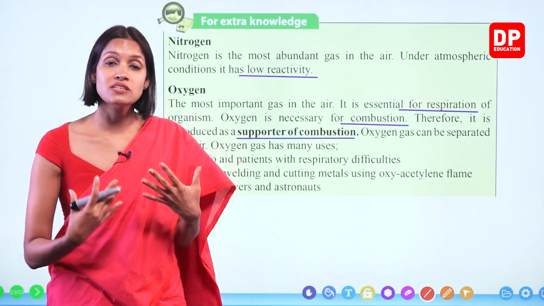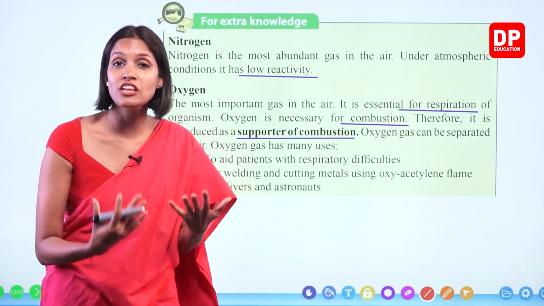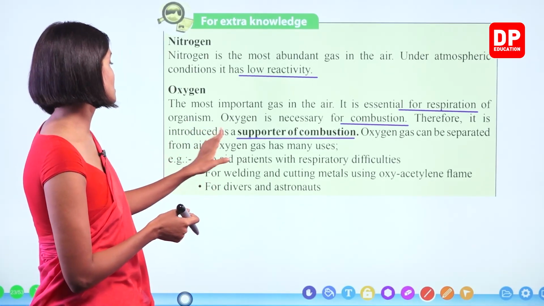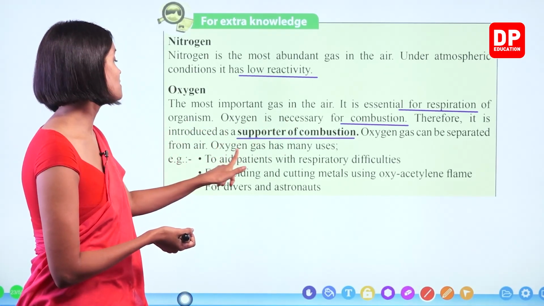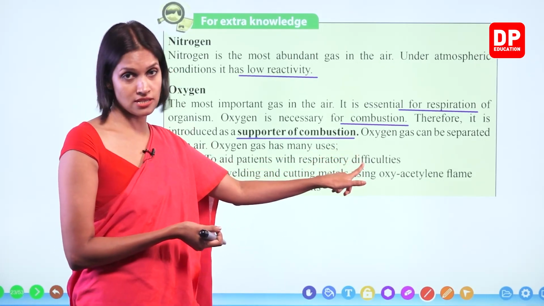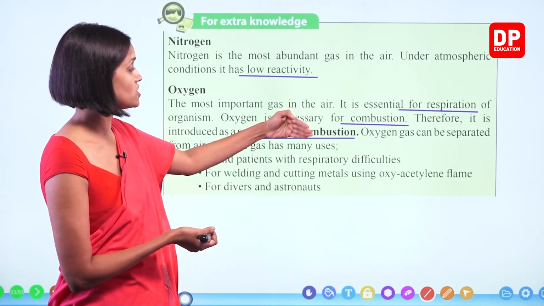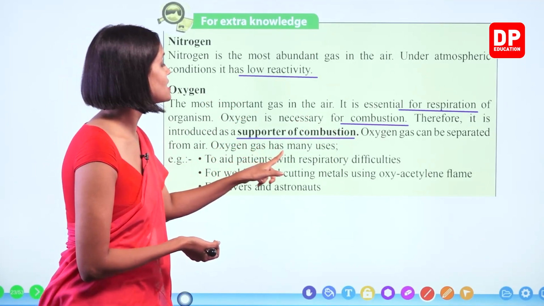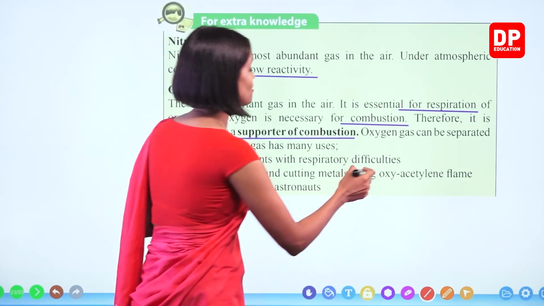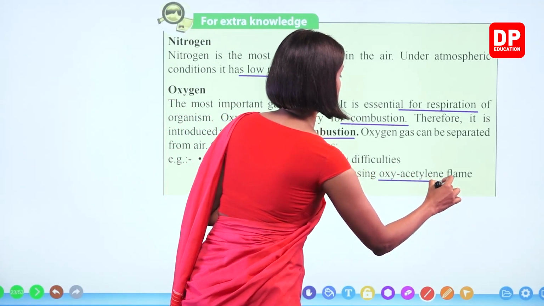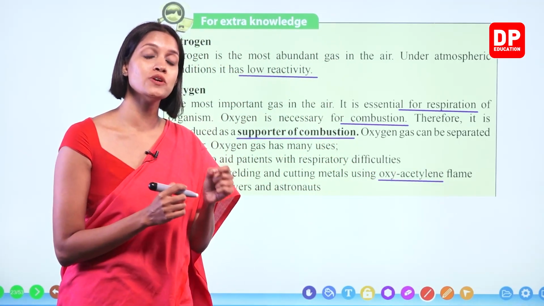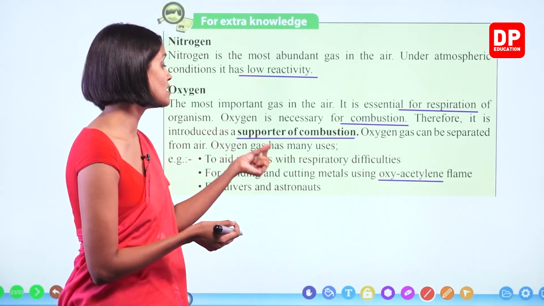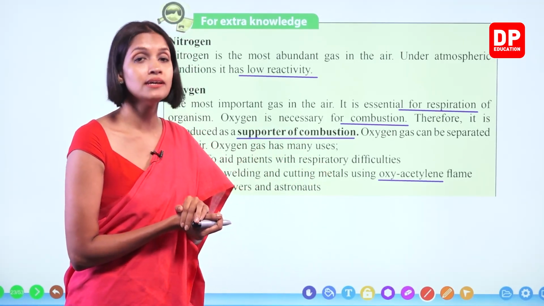For patients in ICUs, oxygen cylinders are important for breathing. What else, children? Oxygen gas has many uses. To aid patients with respiratory difficulties, to provide oxygen artificially, we need this stored oxygen. It is also used for welding and cutting metals using oxyacetylene flame. In order to cut metals, we have to use a special type of flame called oxyacetylene flame. To get this flame, we have to use oxygen gas.